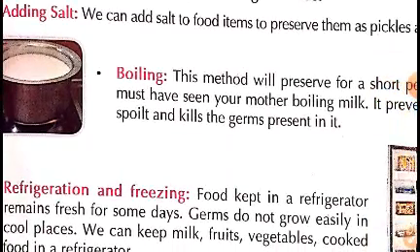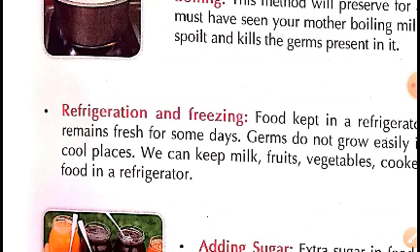We can keep milk by boiling it. By boiling, we can kill the germs present in milk, and we can keep it for some hours safely without spoiling.